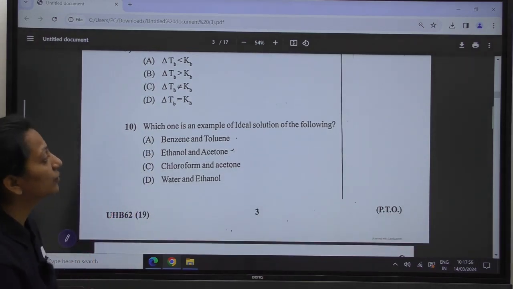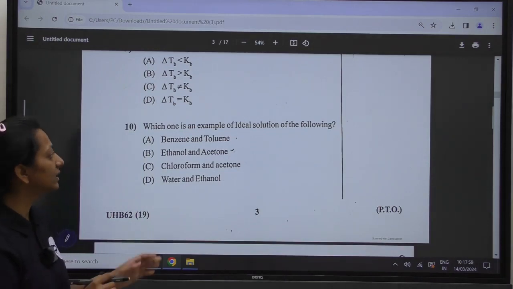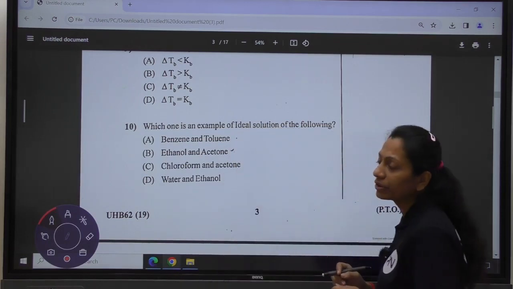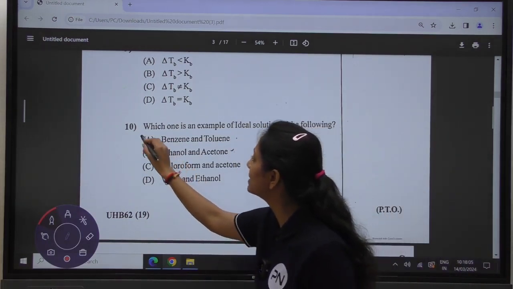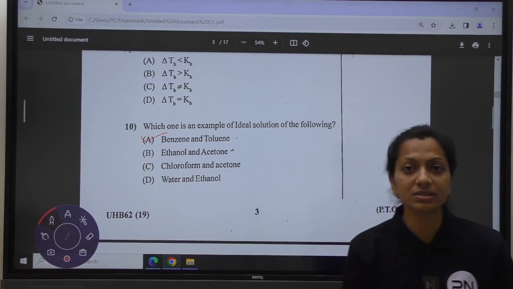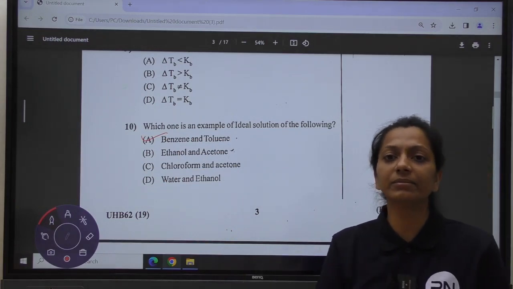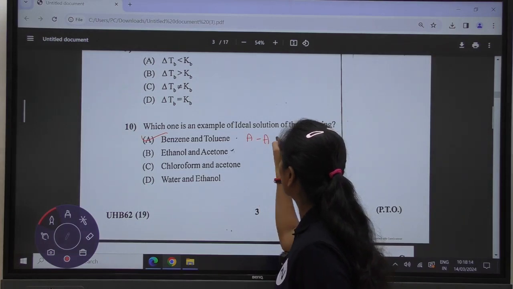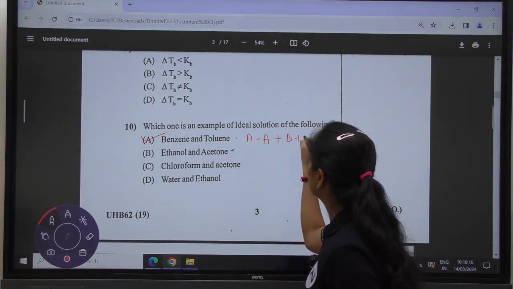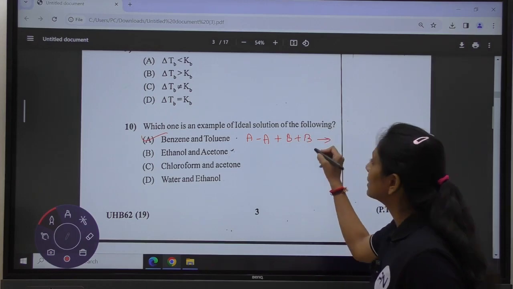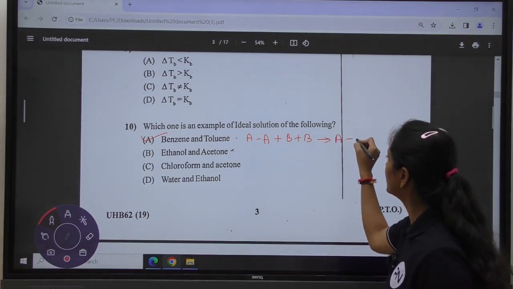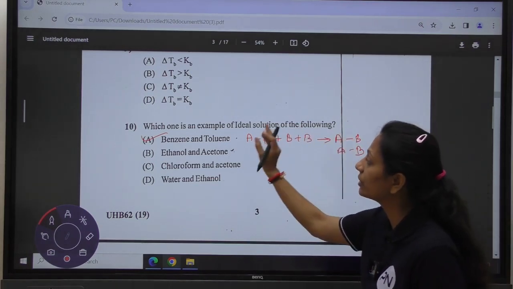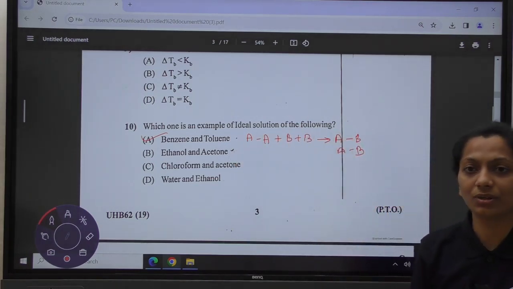Which is an example of an ideal solution of the following? Out of all the 4, the ideal solution will be shown by benzene and toluene. Why? Because the bonding before and after mixing will remain the same. A-A upon mixing with B-B is going to give the same kind of interaction between A-B and A-B molecules as it was before the addition of the solution.